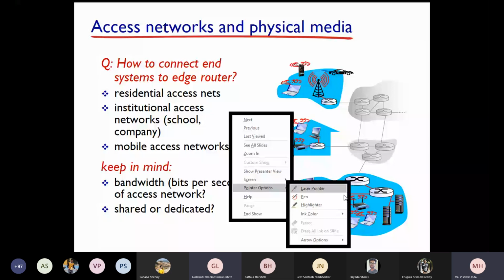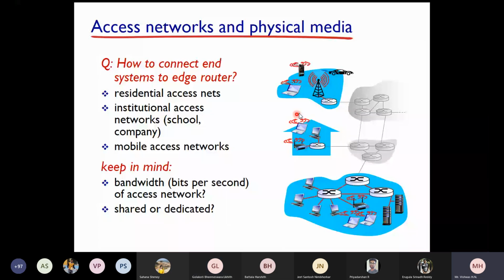Please mute yourself. See, this is an end system, and how this end system is connected to an edge router. Edge router, in the sense, basically, students, is the router which is the last point in your network. See, this is your home network, and this router is the last point. Sometimes your modem itself acts as a router. Not the end device, basically the last point for you to reach the network. So that is called an edge router, because that is connecting you to the outside world, in the sense, to the internet.